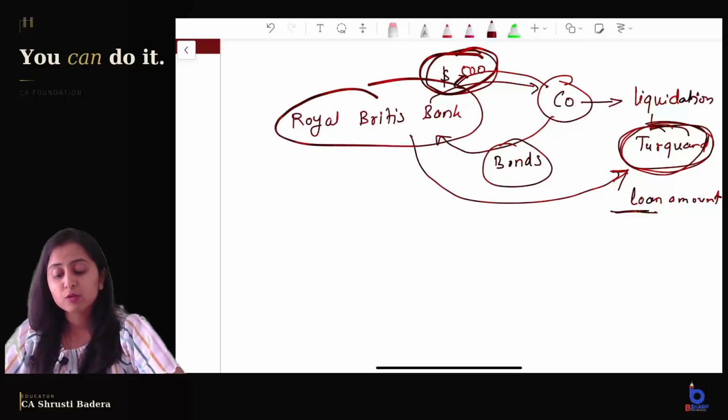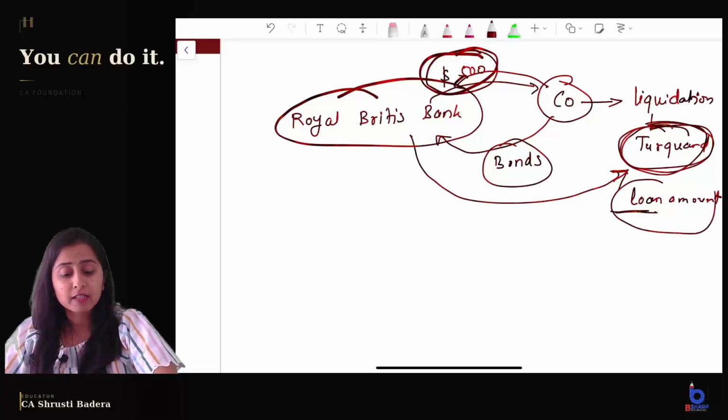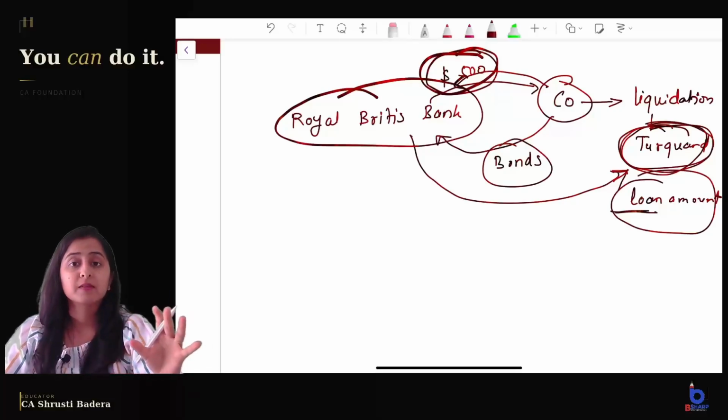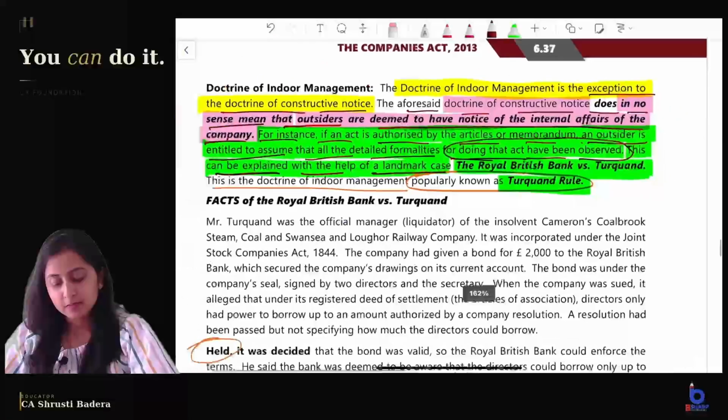Royal British Bank went to the court, and it was held that it is not the bank's matter to look into it whether the resolution has been passed properly. If it is within the MOA, within the AOA, and if it has been done with the authorization of the directors, we are entitled to assume that the internal rules and regulations have been followed, and the loan was taken properly, right? So that is the case.